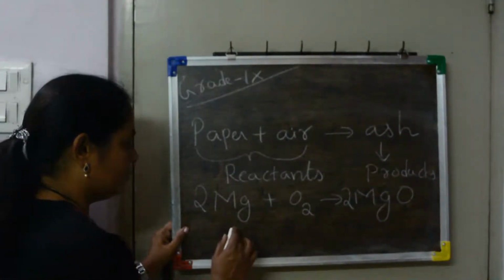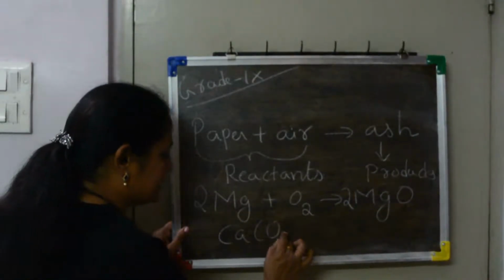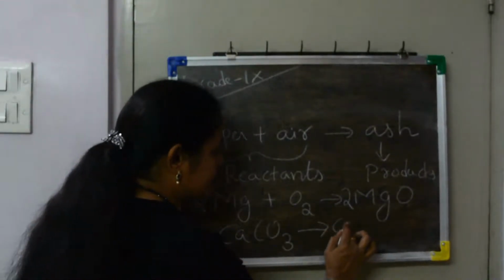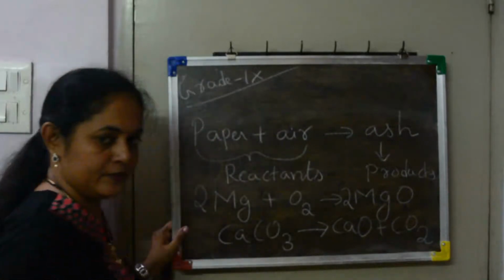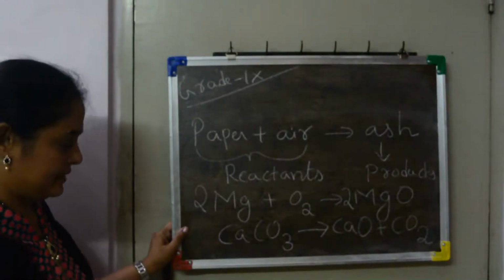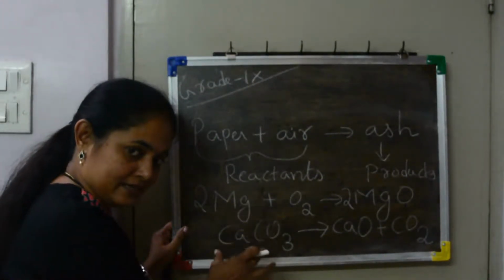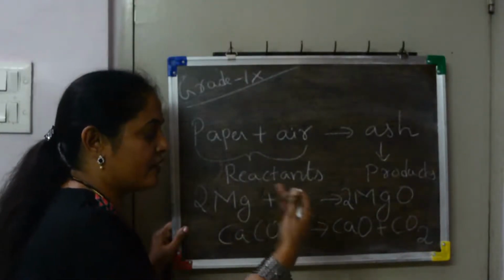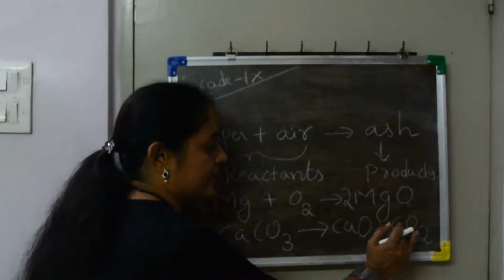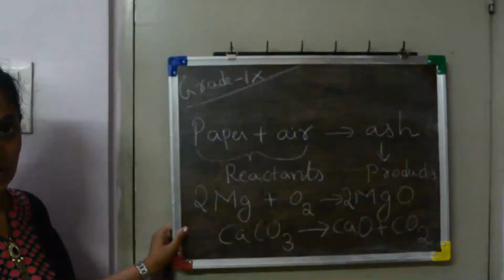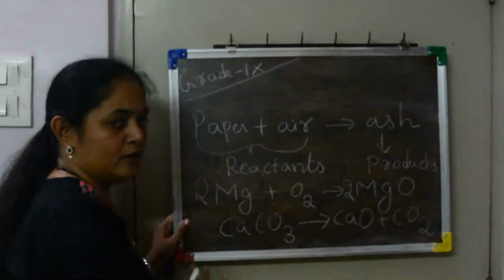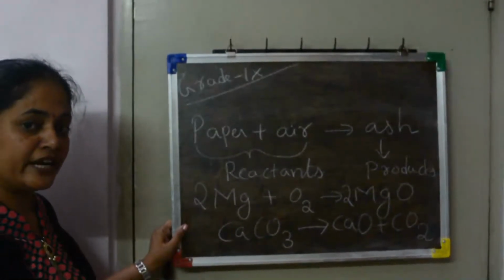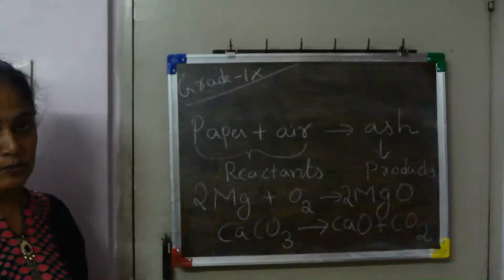If I take one more, calcium carbonate, when we heat it, we get calcium oxide and carbon dioxide. Calcium carbonate is the reactant, and we have two products, calcium oxide and carbon dioxide. In any chemical change we have reactants and products.